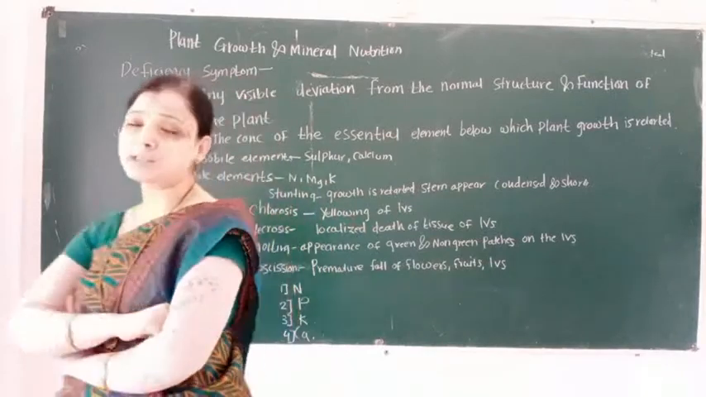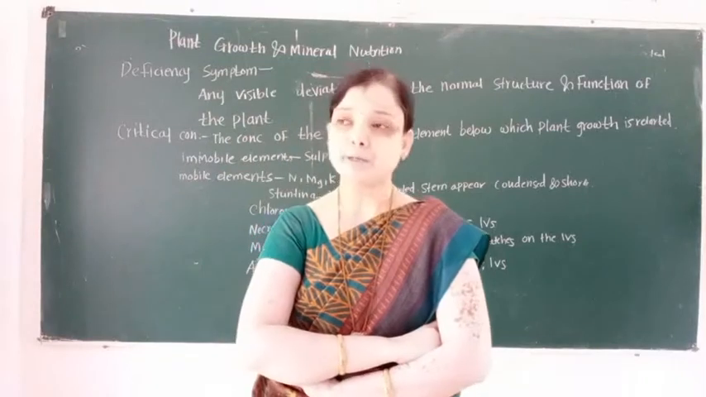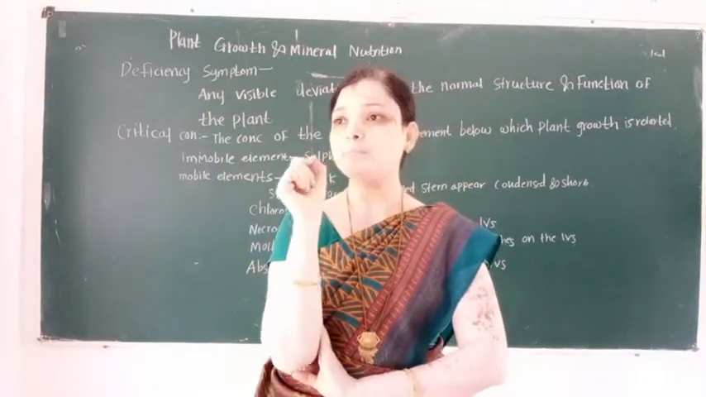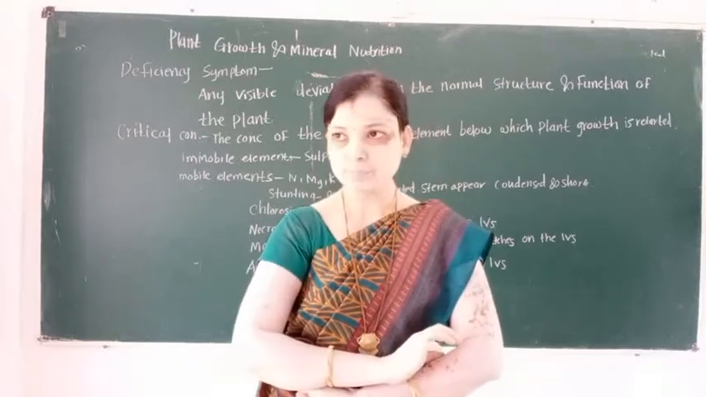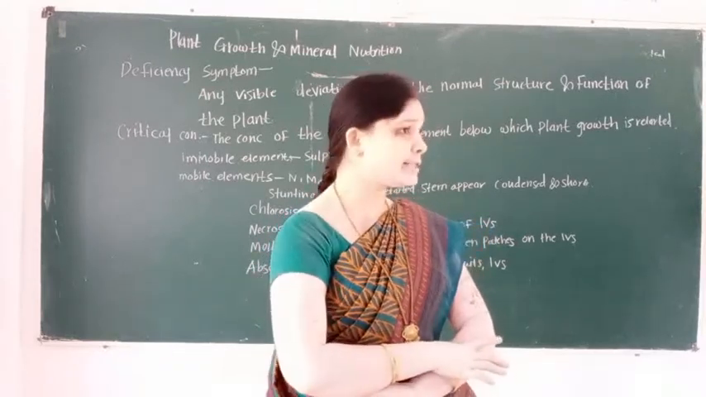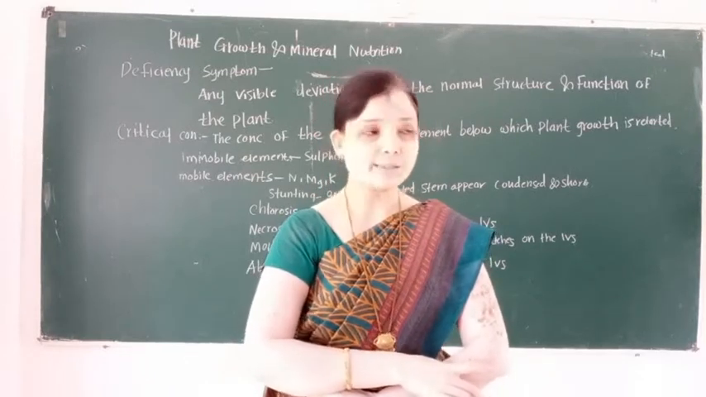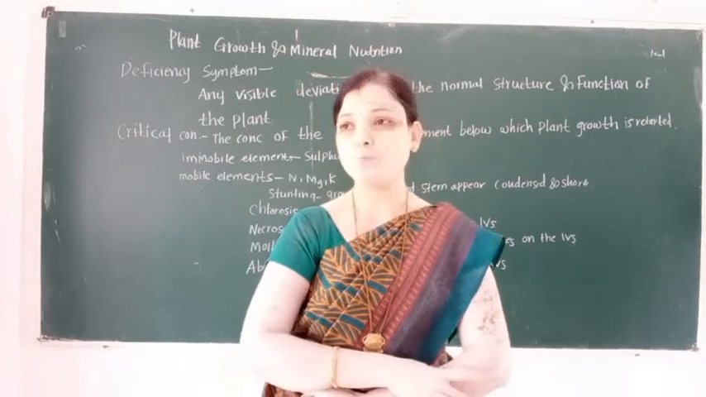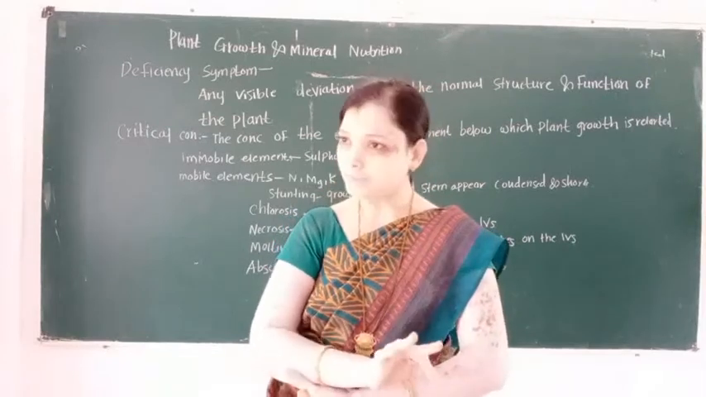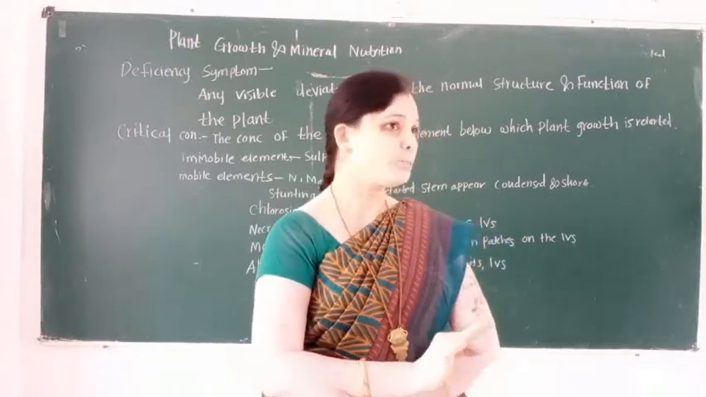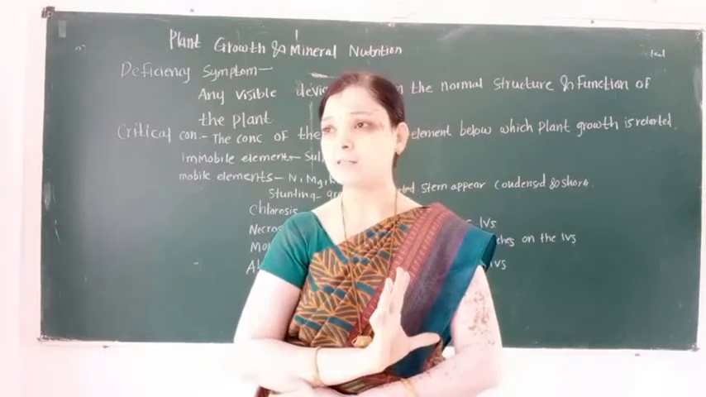First deficiency symptom is stunting. Stunting, that is, growth is retarded and the stem becomes short and condensed. Second deficiency symptom is chlorosis. Chlorosis, that is, yellowing of leaves due to absence of chlorophyll pigment, or chlorophyll pigments, when present, are present in a lesser amount.